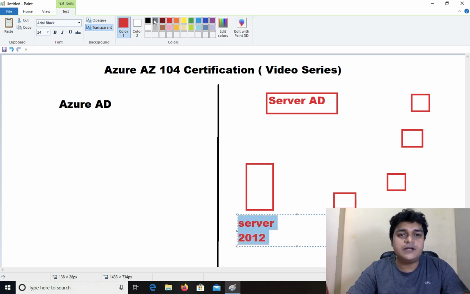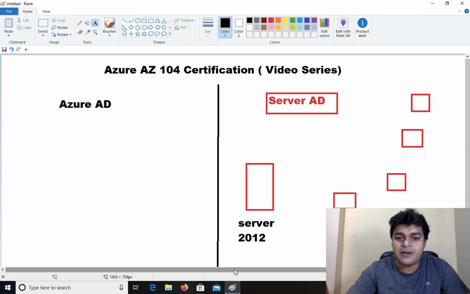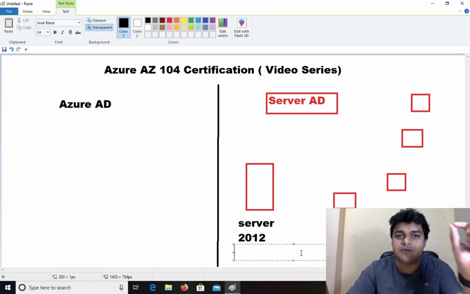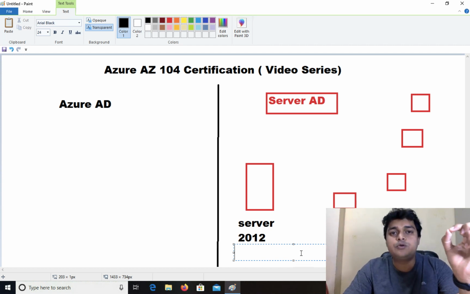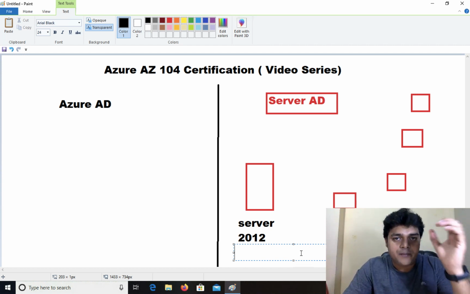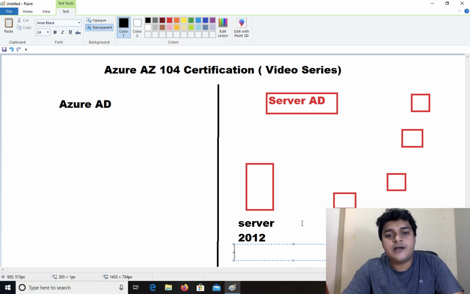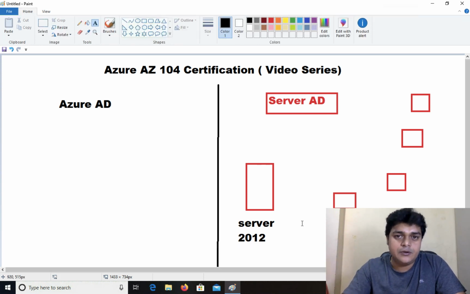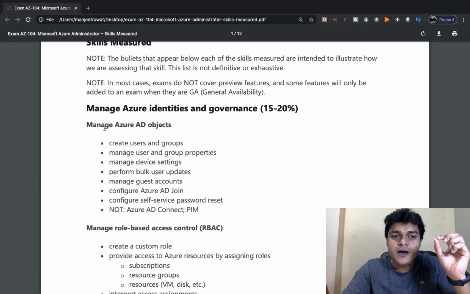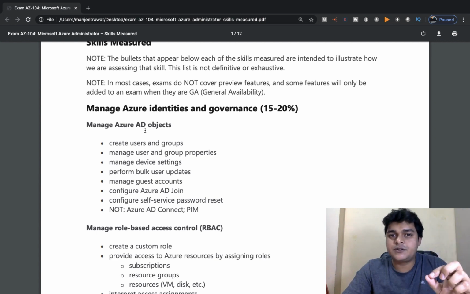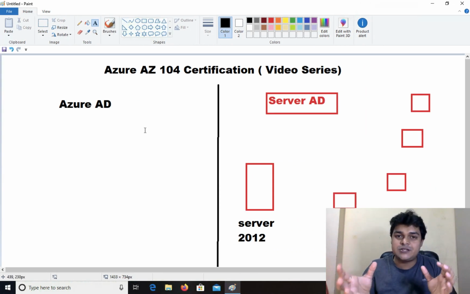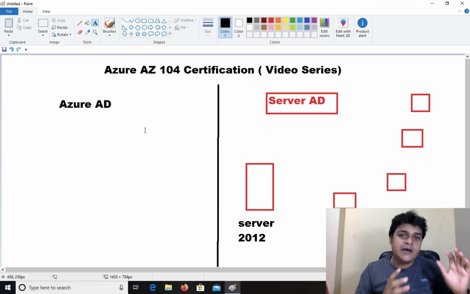In server 2012 or 2019, you need to install one service. The service name is Active Directory. You need to open Server Manager, click on add roles, and select Active Directory Domain Services. Whenever you install and configure Active Directory properly in your server operating system, you are able to see multiple objects available. Right now we are discussing managing Azure AD objects, so just compare your objects available on-premises with Azure Active Directory.